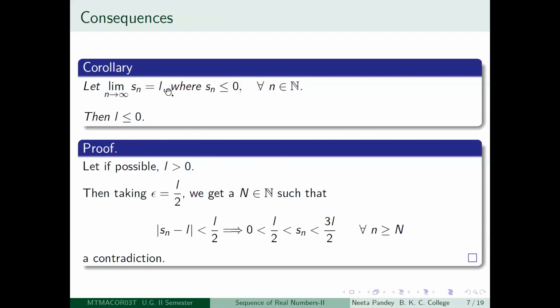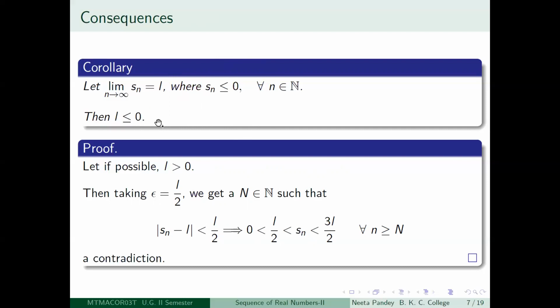That is, suppose you have a convergent sequence, all of whose terms are non-positive. That is, all of them lie on the non-positive axis, that is, on the left hand side of 0 or at 0 on the real axis. Then the limit will also be non-positive.